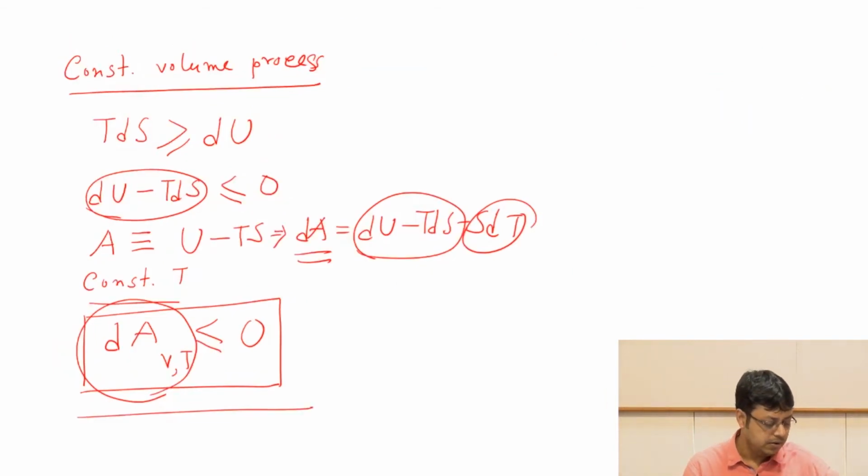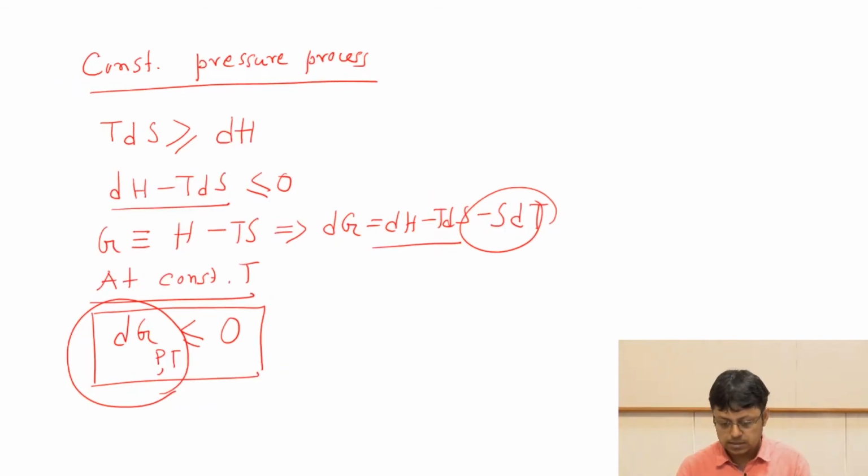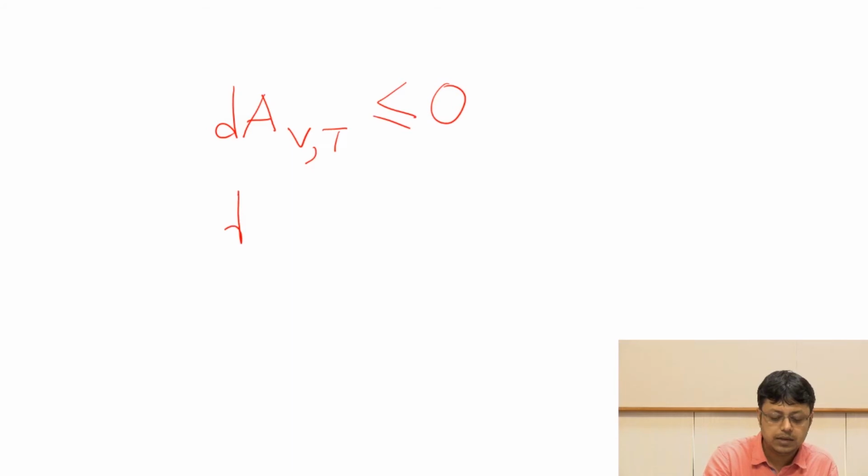So now we have two useful relations. One is dA at constant volume and temperature less than or equal to 0, and the other one is dG at constant pressure and temperature less than or equal to 0.